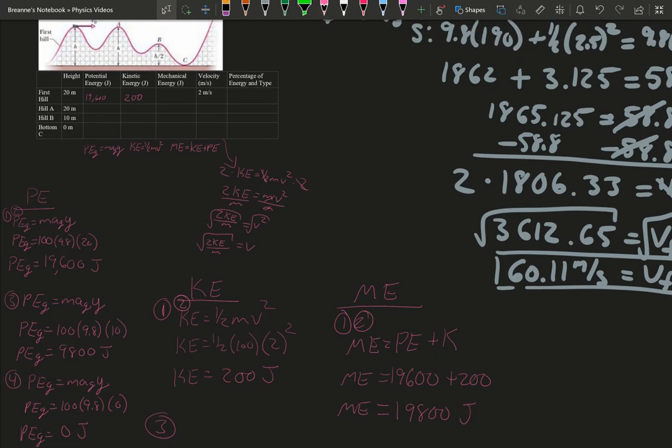Now, remember what's so special about your mechanical energy: it's all the same. No matter what happens, your mechanical energy is going to be the same.